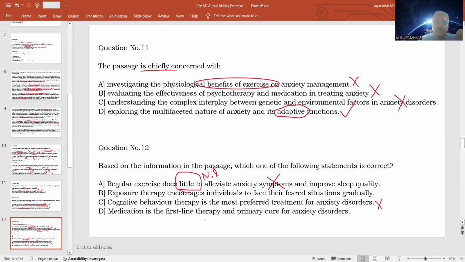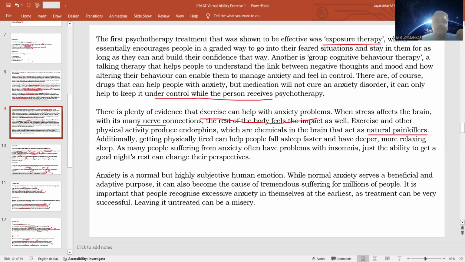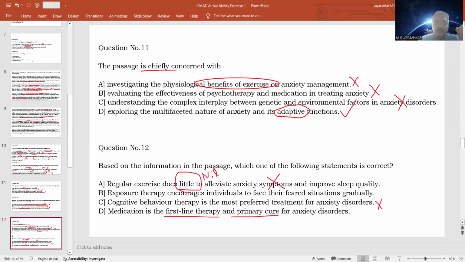Option D, medication is the first line therapy and primary cure. What is stated in the passage is that medication will not cure anxiety disorder. It can only help to keep it under control while the person receives psychotherapy. So the passage is saying that medicines are not going to cure the problem. Here it says that it is the first level of treatment and the primary cure, meaning the first cure available for anxiety disorders. Wrong.